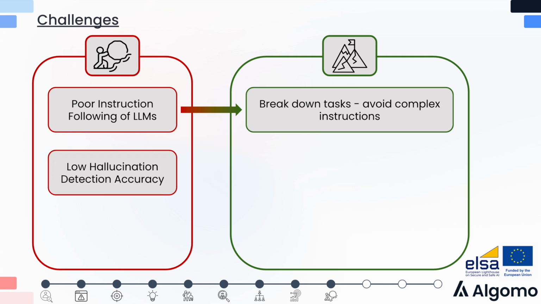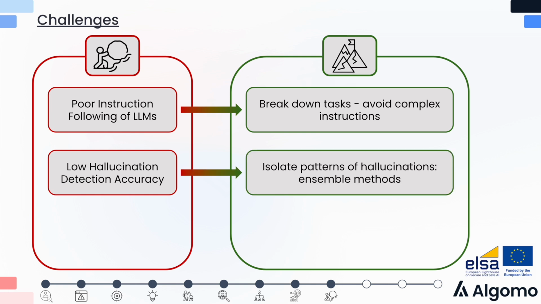Another issue that we've faced was the hallucination detection accuracy being very low. This is because hallucinations come in many different forms, and it can be a challenge to develop a metric to detect, well, all of the different forms. What we've done is to isolate the different patterns of hallucinations, for example with the regex entity extraction metric earlier. And using ensemble methods, we aggregate all of the different metrics into a singular true or false flag at the end.